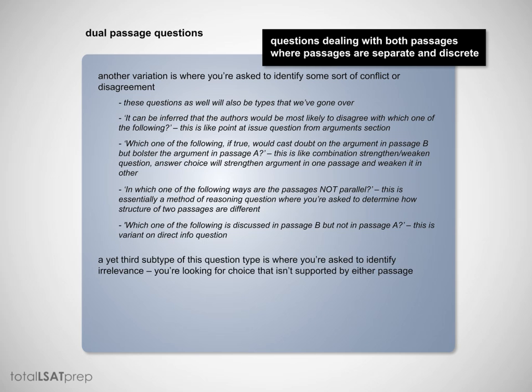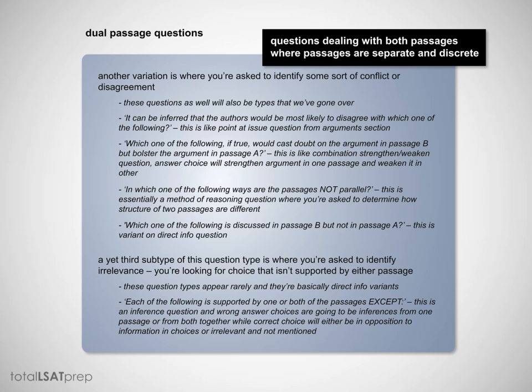Okay, a yet third subtype of this question type is where you're asked to identify irrelevance. You're looking for a choice that isn't supported by either passage. And these question types appear rarely, and they're basically direct info variations. So it might ask, each of the following is supported by one or both of the passages except. So this is an inference question, and the wrong answer choices are going to be inferences from one passage or from both together, while the correct choice will either be in opposition to information in the passages or irrelevant and not mentioned.